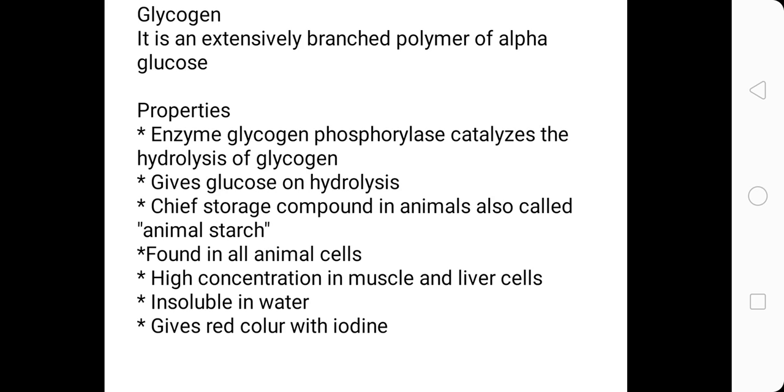Glycogen is an extensively branched polymer of alpha glucose. So it is also a polysaccharide. In starch we had seen that there were two types, amylose and amylopectin.